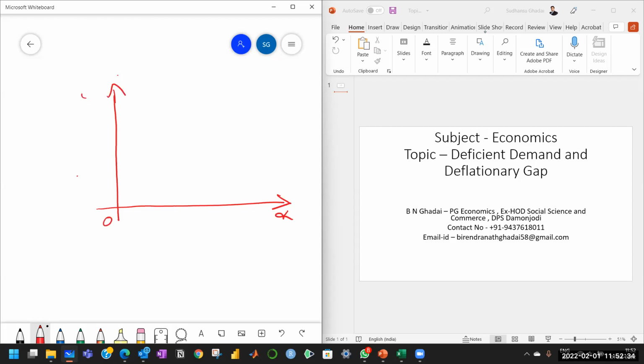O-Y axis, O-X axis measures income, output and employment, and here we have aggregate demand.